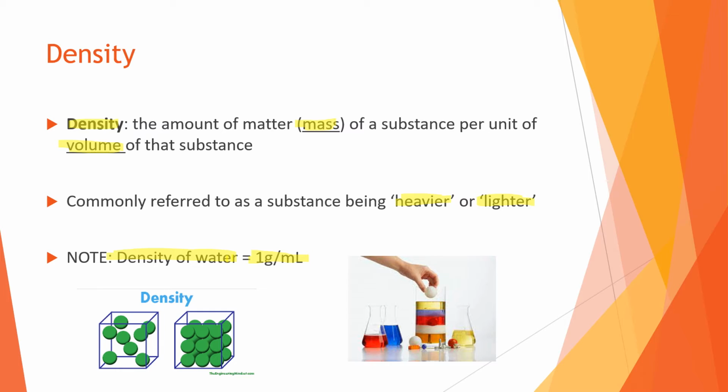So grams per milliliter would be describing a liquid, because for liquids we use volume like milliliters, liters. If it was a solid, then it could be something like grams per centimeters cubed or meters cubed, millimeters cubed. So depending on if it's a solid or a liquid, that changes the units, but the units still stay as mass per volume. Okay?